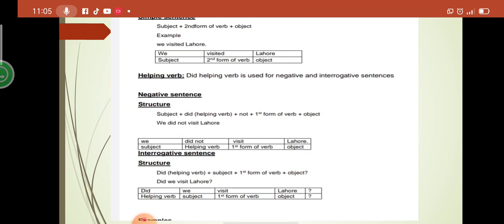So after did not you have to use the first form of verb. Remember this rule, that after did we have to use the first form of verb. And then in question sentences and interrogative sentences, did comes in the start. Did we visit Lahore? In the end, a question mark.